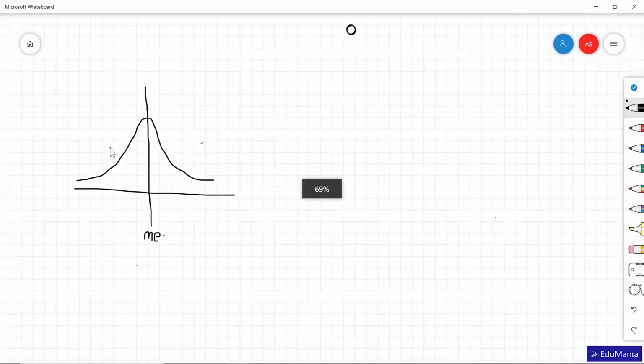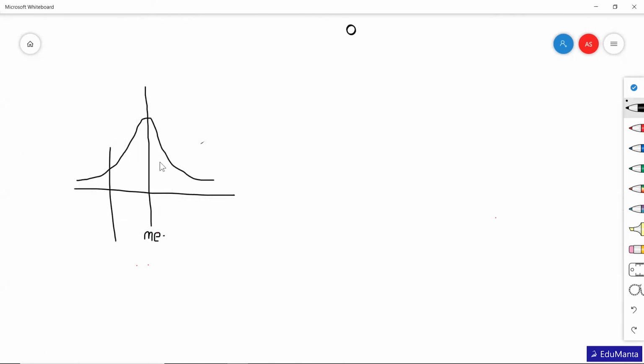Let's divide it, one part here and one part here. Now in total there are four parts: 1, 2, 3, 4. All of these will have the same number of observations.